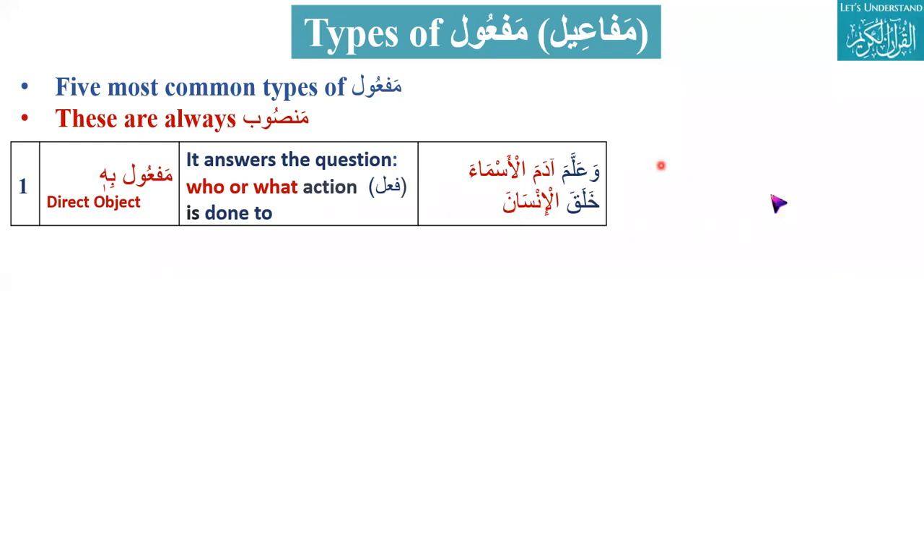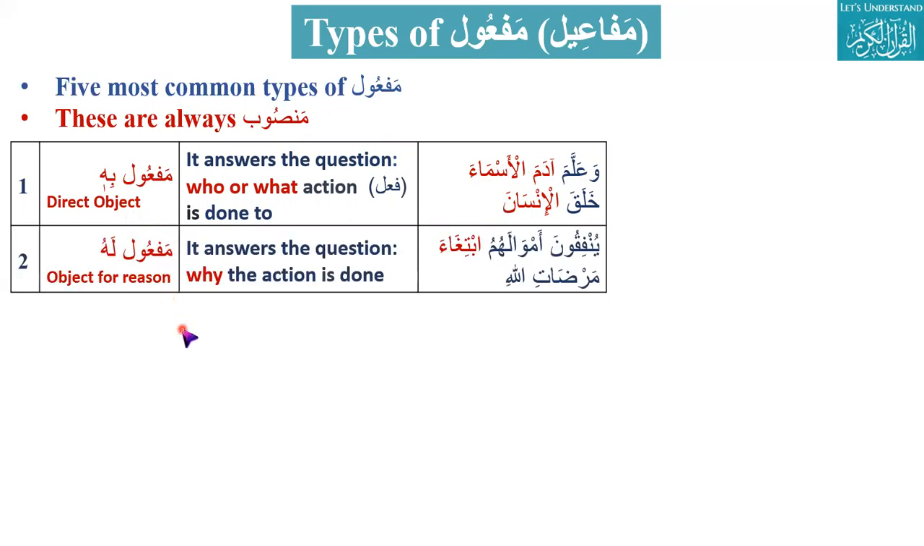Our topic is the types of maf'ul, object. We know that wa'allama is the verb, and he taught. He taught what? He taught names. So this is maf'ul bihi. He taught whom? Adam. Where the answer is who or what, it is mansub and is called direct object.